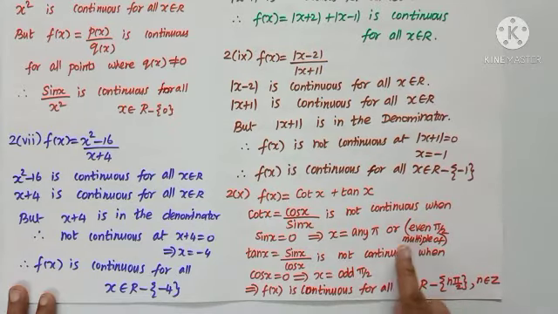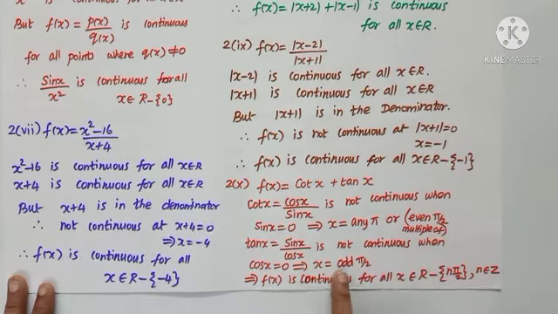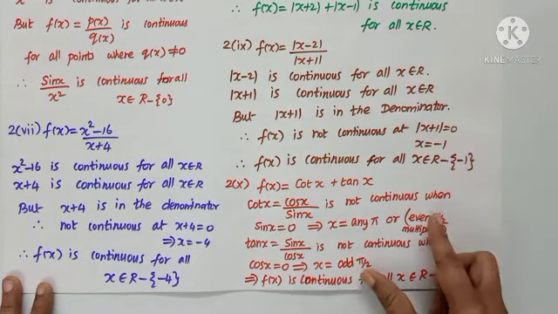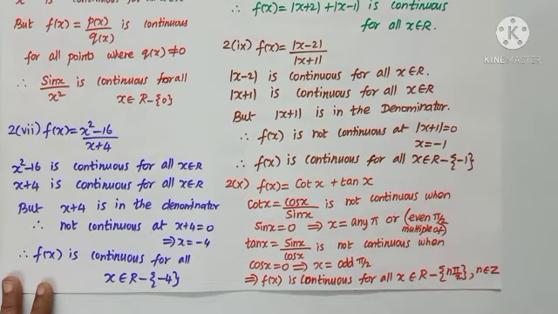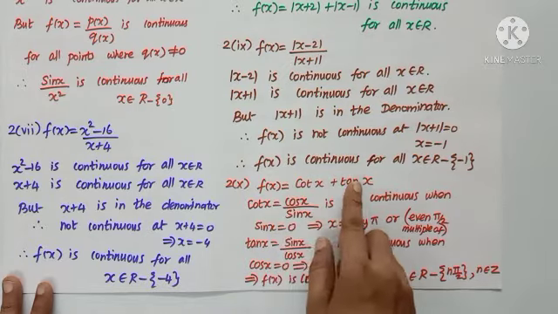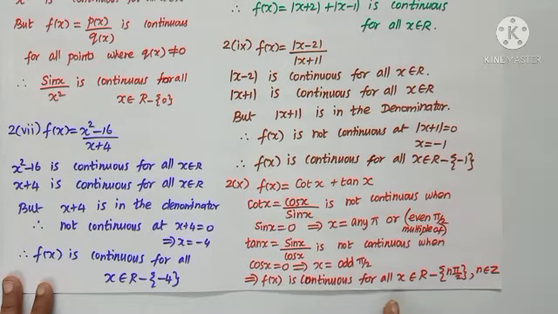Here I get any multiple of pi, or in other words even multiple of pi by 2. Whereas in the second case I get odd multiple of pi by 2. Combining which we simply get a multiple of pi by 2. So the given function is continuous for all x belonging to R other than a multiple of pi by 2. So R minus n pi by 2, where n is an integer.